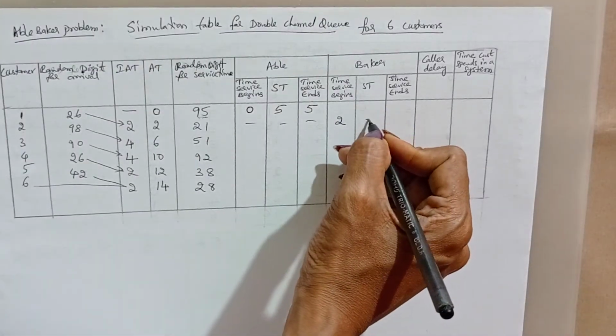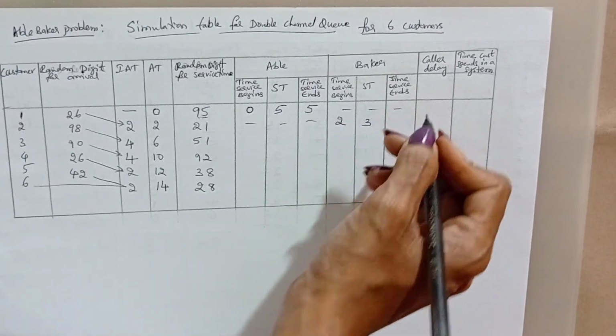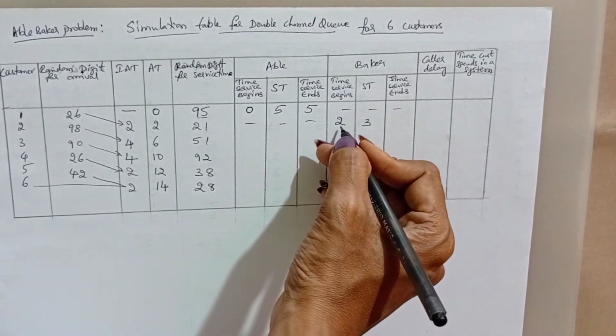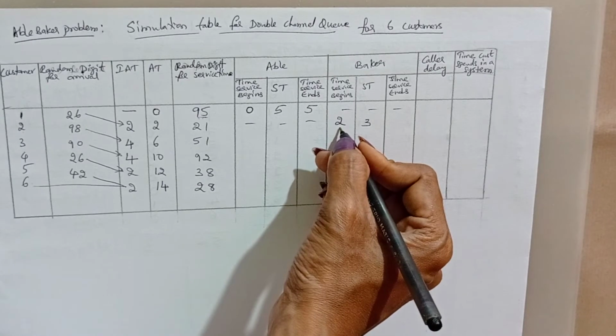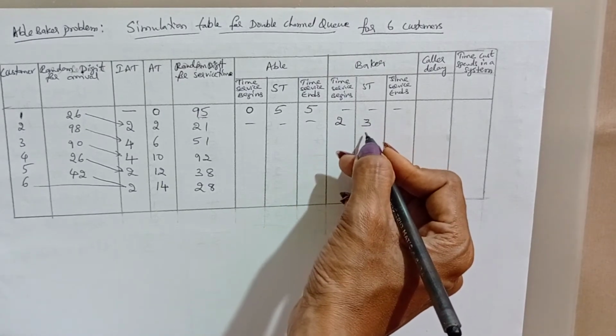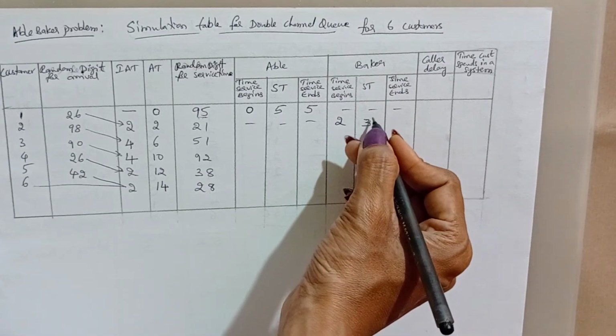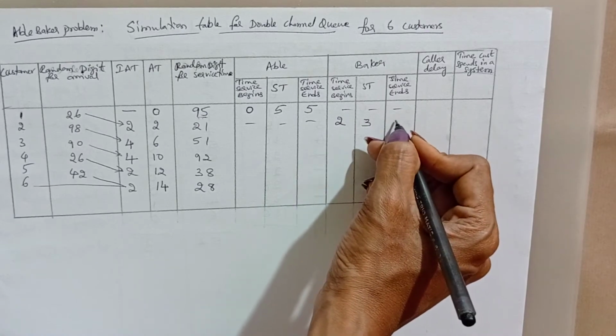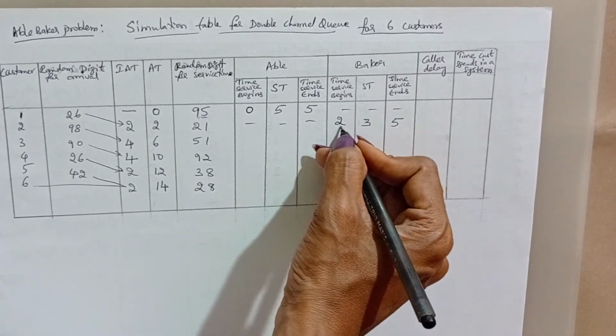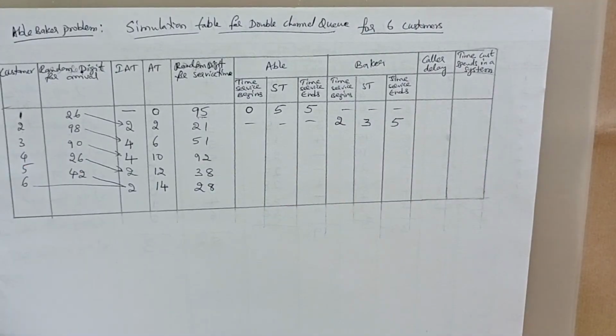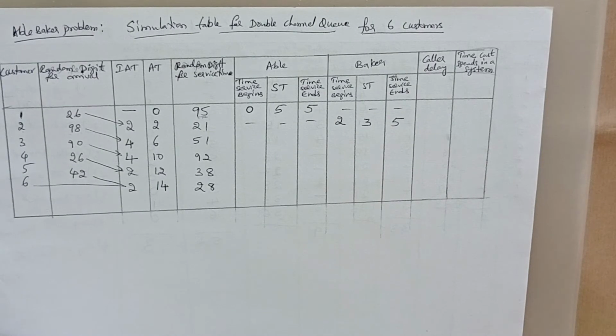So 3 minutes. Entering at clock time 2 and taking 3 minutes, the service completes at clock time 5, that is 2 plus 3, 5 minutes. Baker also completes the service.